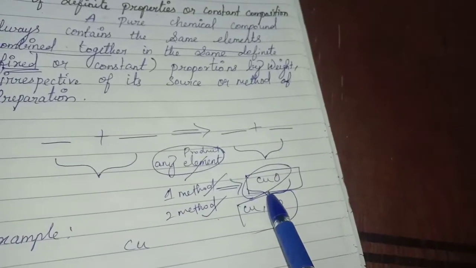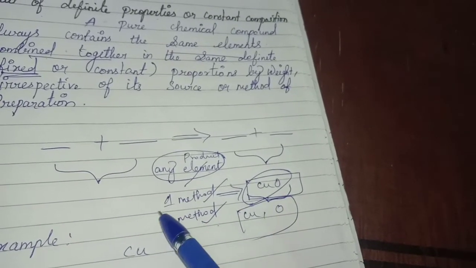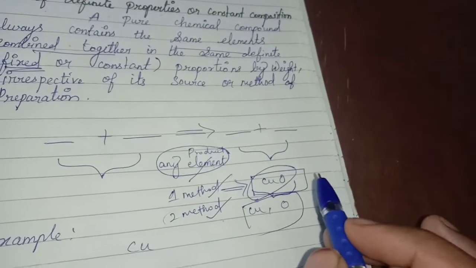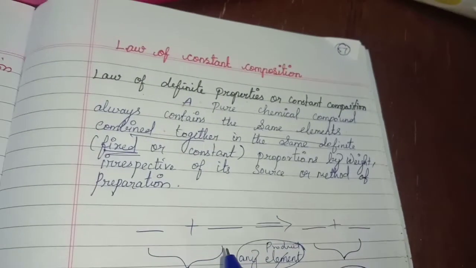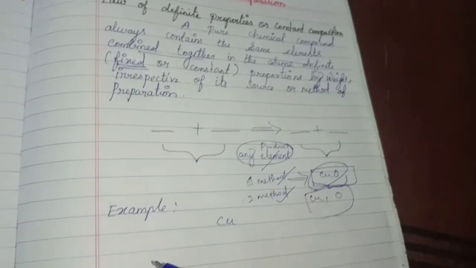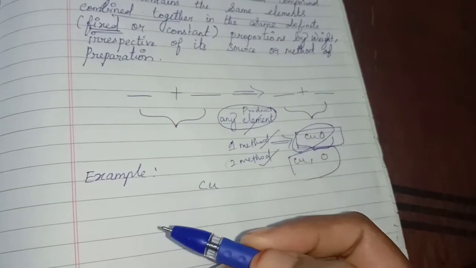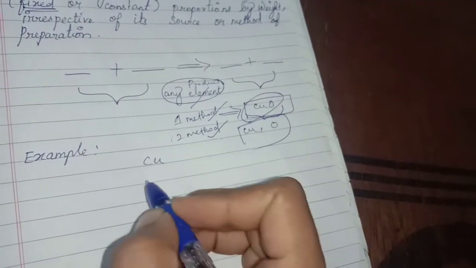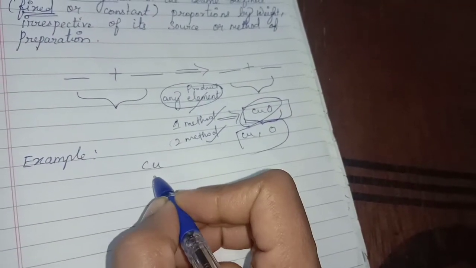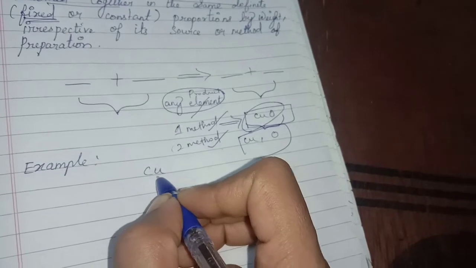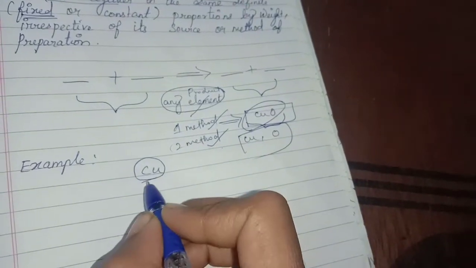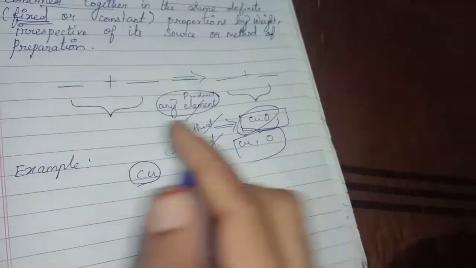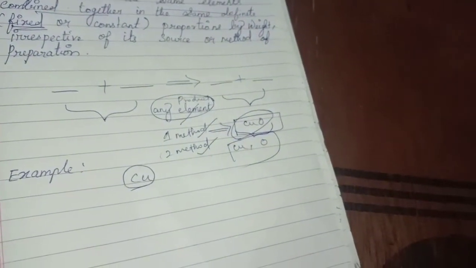Any product we get can be prepared by various methods, but the same fixed amount will remain. That is known as the law of constant composition. I will give one example so you can understand easily. For example, let me take copper. Copper can be prepared by two various methods.